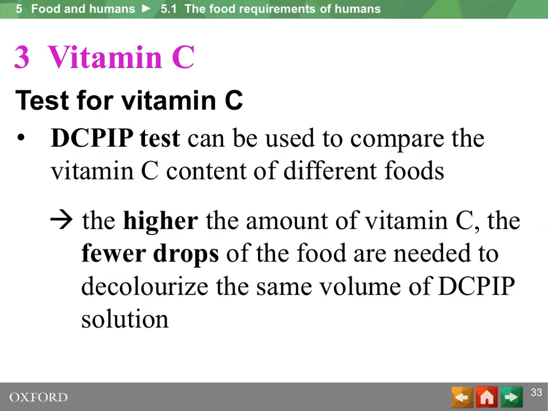Apart from testing whether vitamin C is present in a particular food, DCPIP can also be used to compare the amount, the abundance, the vitamin C content of different food. The higher the amount of vitamin C, the fewer drops of the food in solution form are needed to decolorize the same volume of DCPIP solution. We are going to do a scientific investigation with the use of the DCPIP test later on.